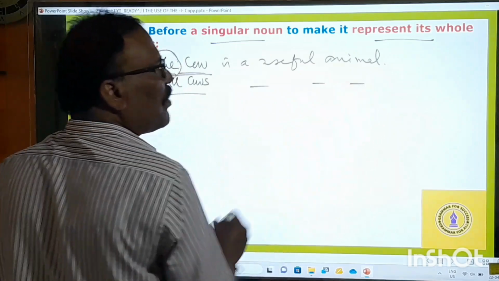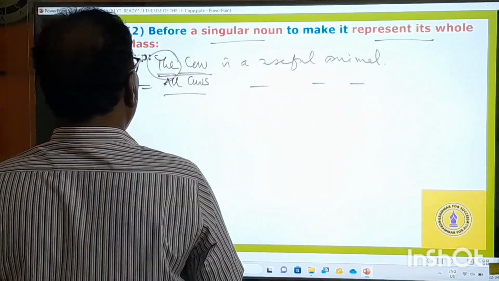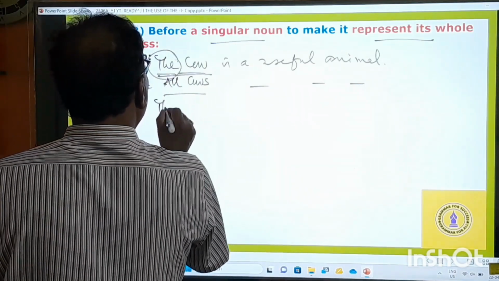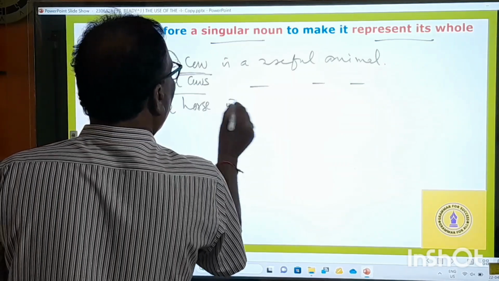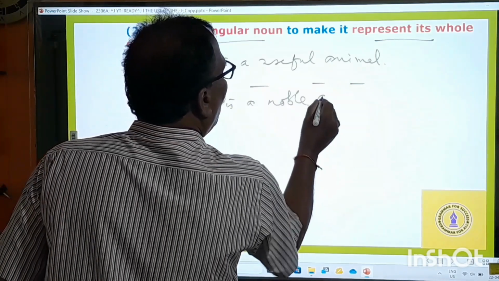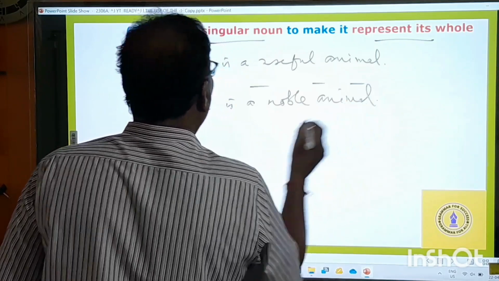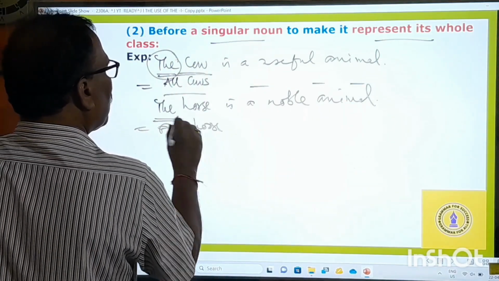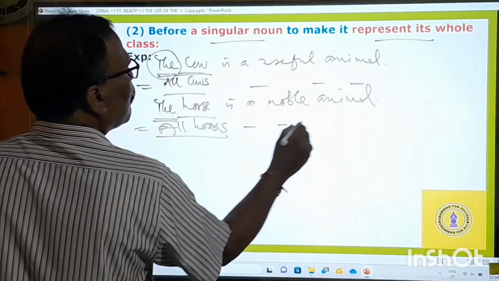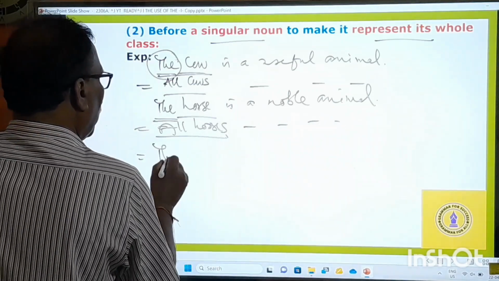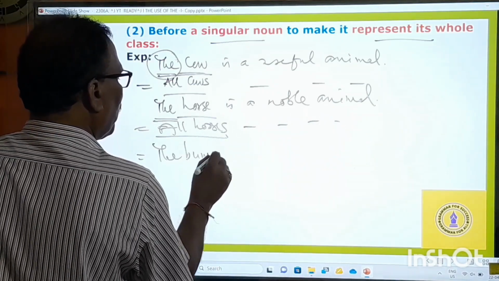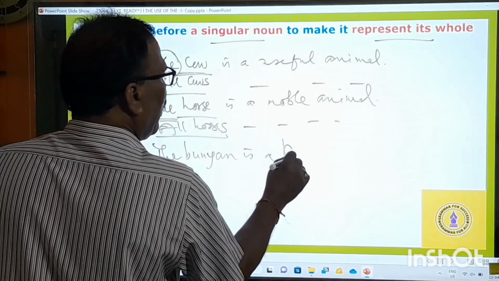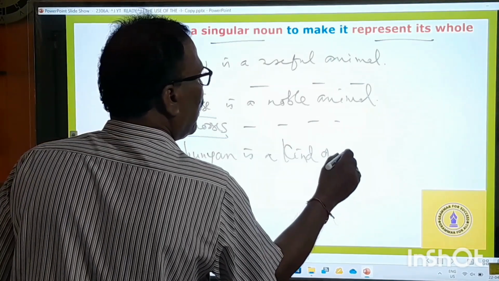All cows are useful animals. And here, the horse is a noble animal. The horse means what? All horses. What is that? The banyan is a kind of fig tree.